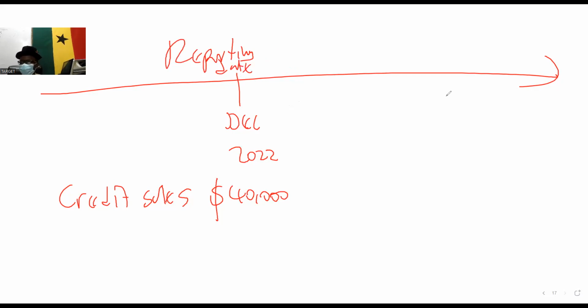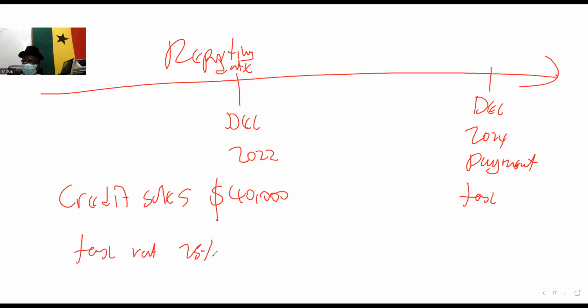Who can calculate the tax liability for me? The customer will pay in December 2024. That is where the customer will pay, and that's where the tax falls. If the tax rate is 25%, what will the tax liability be? You can calculate and then share. The tax liability will be 25% of 40,000. How much?